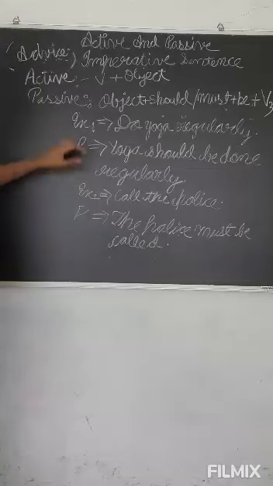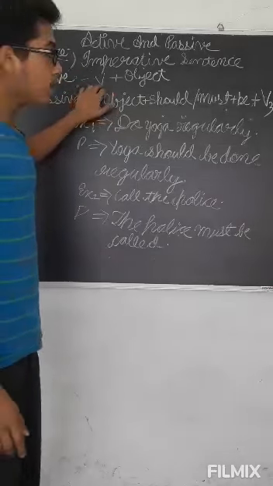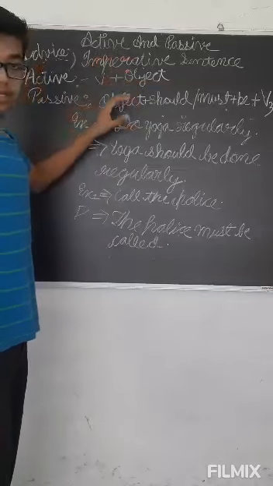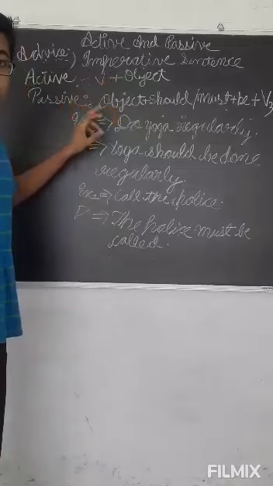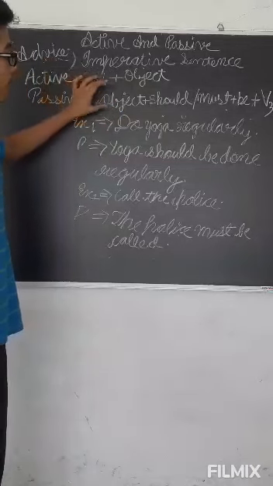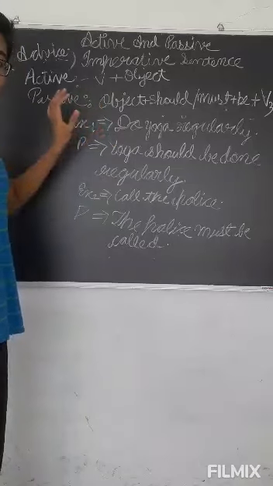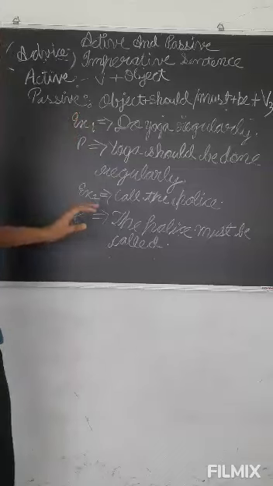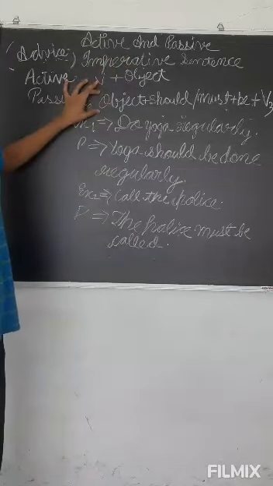The format is that first in the active voice the verb is there, then the object is there. When we convert this into passive voice, we have studied that in order we write let, but in this we don't write let. In order only we have to write let. Else in none of the passive voice sentences do we write let. So here the object comes first.